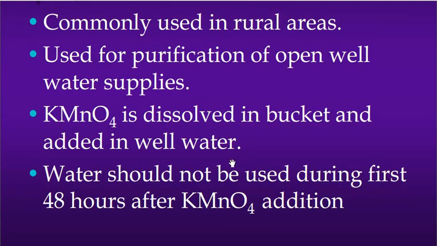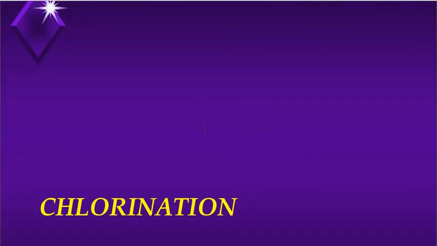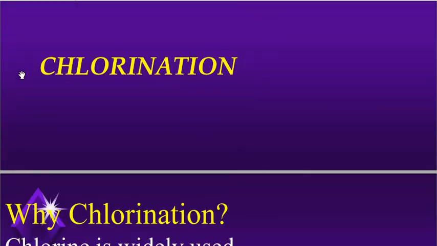After the color settles, the water comes out colorless after 48 hours.